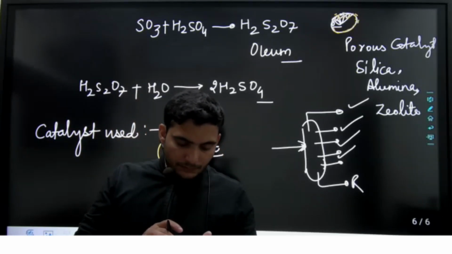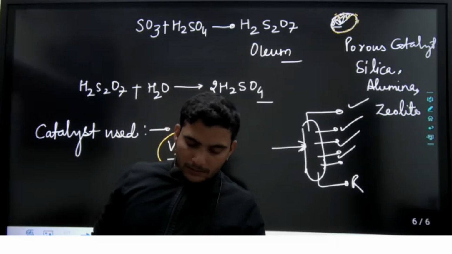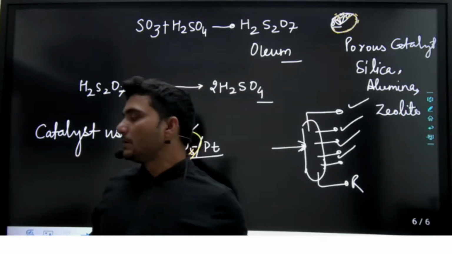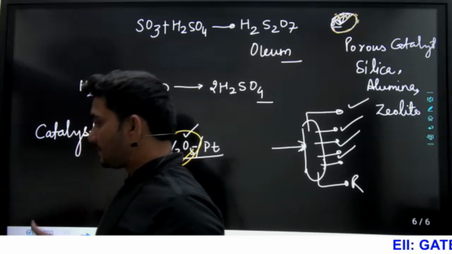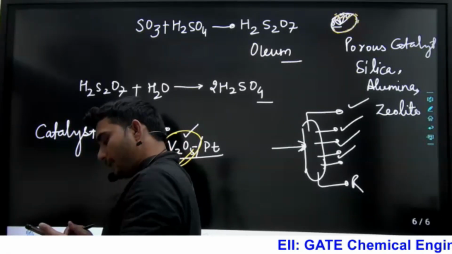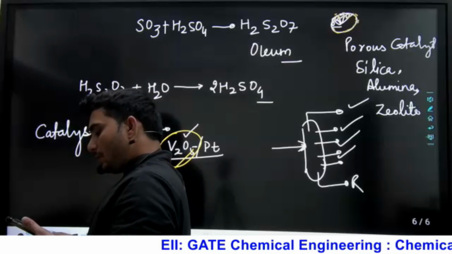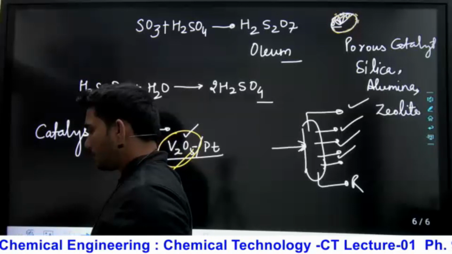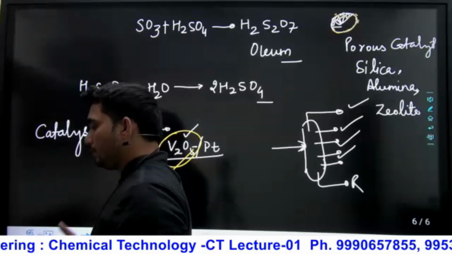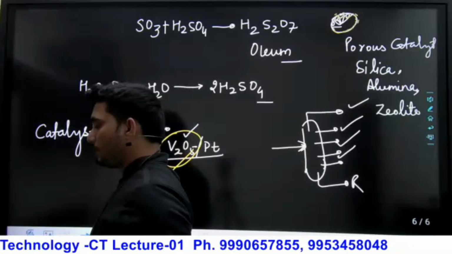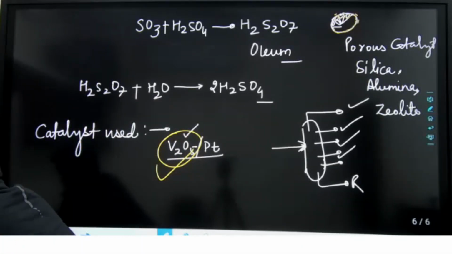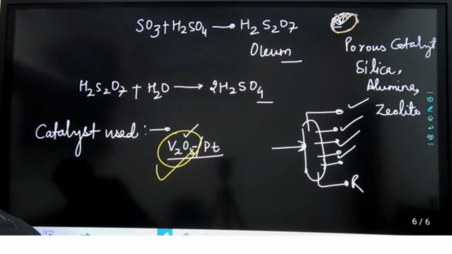So a larger converter is required. Larger converter required means the size of the catalytic converter will be large. That is the disadvantage with V2O5. It requires a high O2 to SO2 ratio to give economic conversion. What I told you is that in the very beginning we will use dilute SO2, or the O2 to SO2 ratio should be very high. So these are the advantages and disadvantages regarding V2O5.